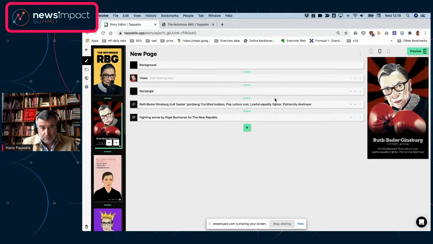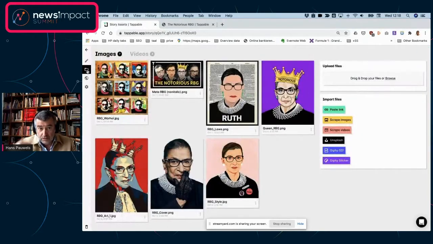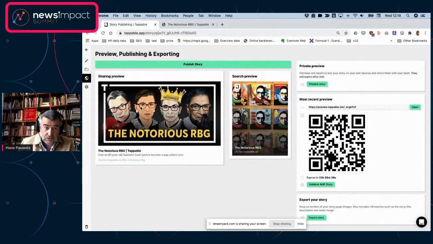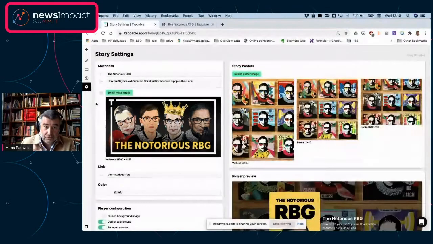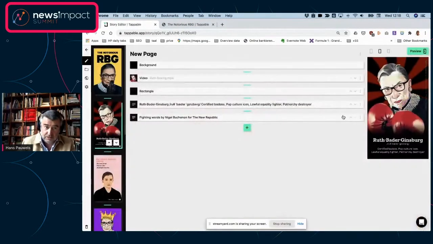Very quickly, through this screen, right? What you're seeing here is a sidebar that has your story assets. You start and you see these same buttons come back. So you upload your story assets for that particular story into this file here. It has everything that has to do with publishing, and everything that has to do with your story settings, which is basically the metadata and the meta images. But let's get back to the editor now.